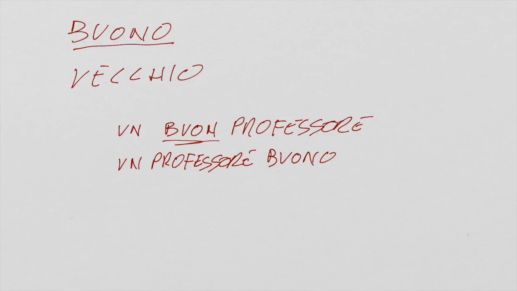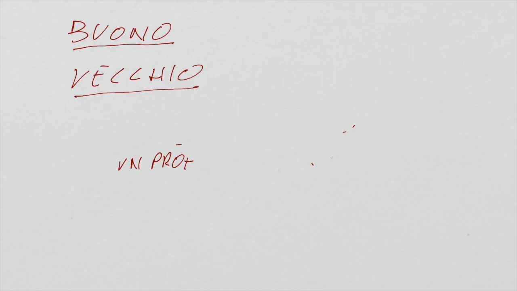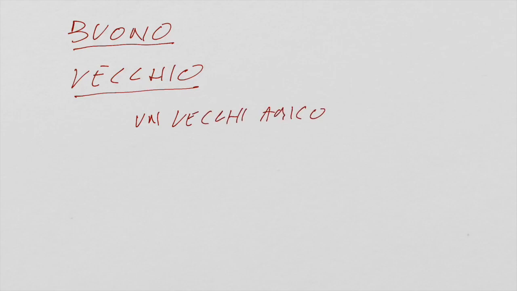Okay? Now, let's see vecchio. Vecchio means old. But if you put it in front of a noun, it will be an old friend of mine. I gave you an example with the word that will make this concept clear. Friend, amico. Un vecchio amico and un amico vecchio.